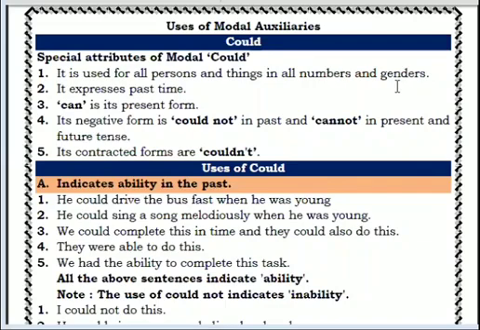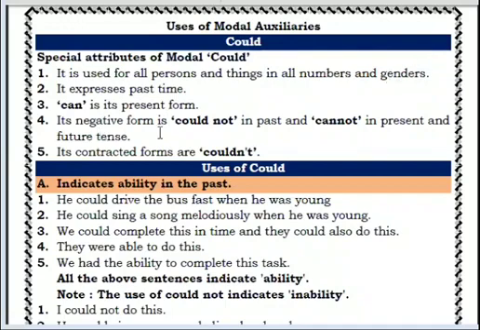Next, "can" is its present form. Where you want to make past into present, in place of could you will write can. So that will be converted into present tense.